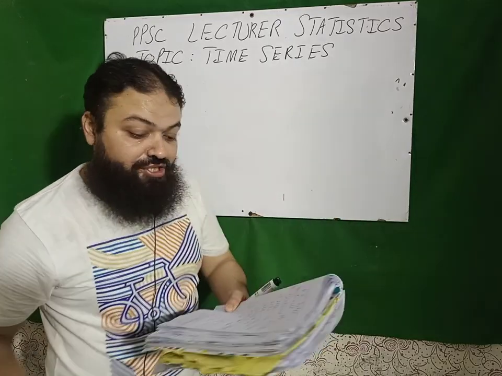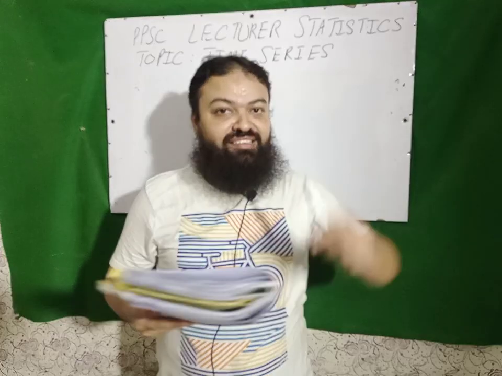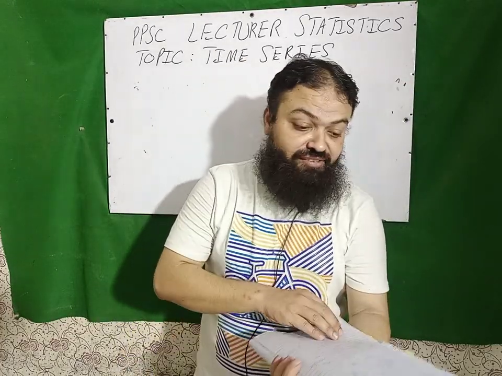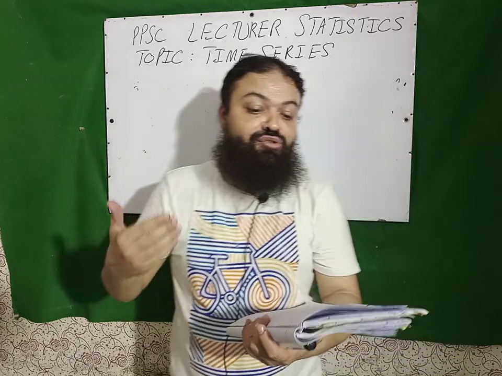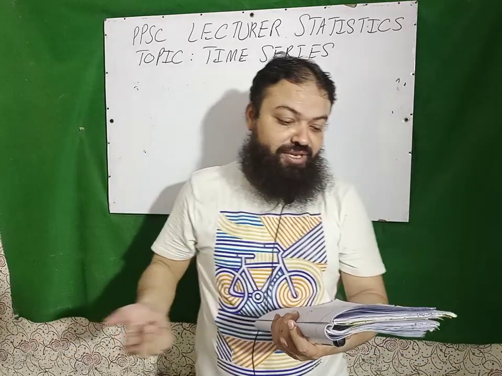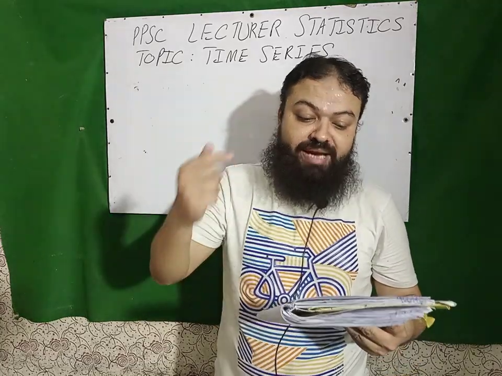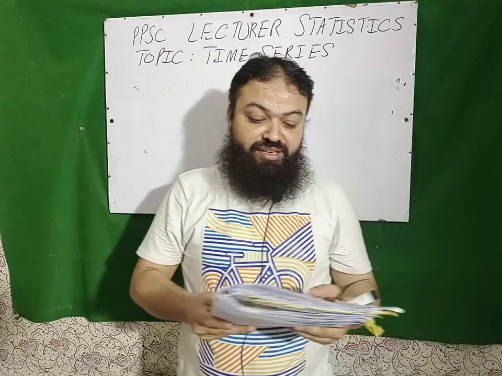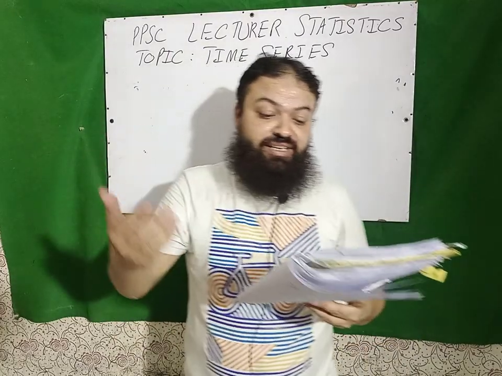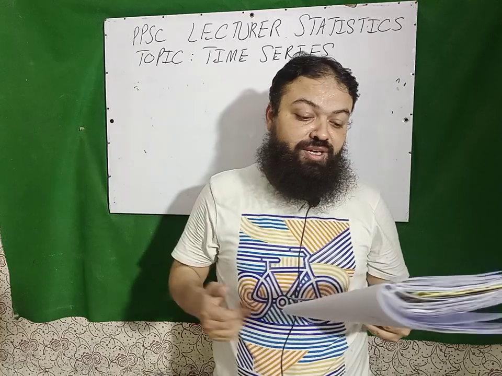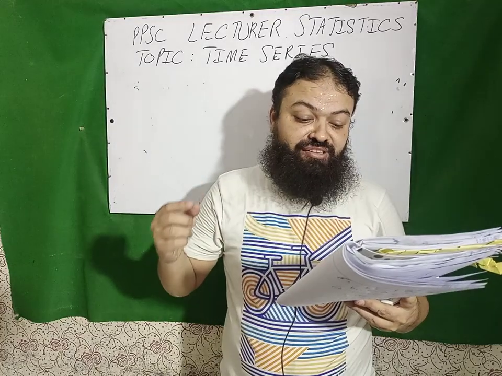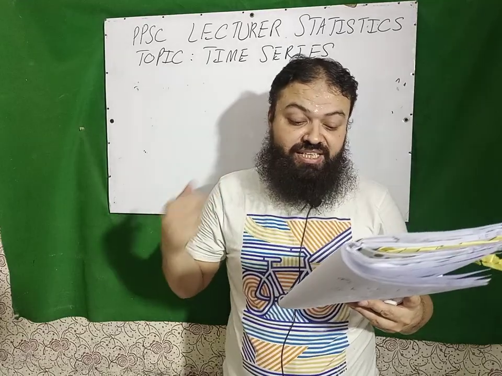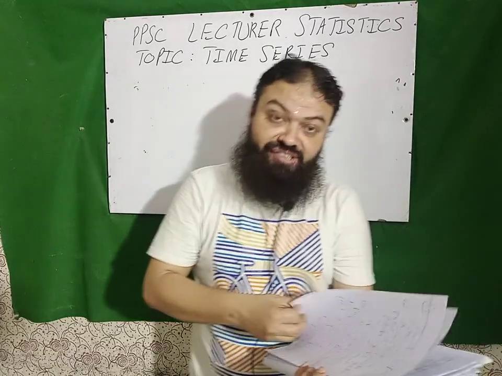The question is: the use of ice cream in summer season is an example of seasonal variations. Use of warm clothes in winter is an example of seasonal variations. Use of soup in winter, seasonal component. Increase in the prices of tomato, potato, ginger, garlic in the month of Ramadan, seasonal component. Next is increase in price of air tickets due to COVID-19, seasonal component. Next is increase in the price of tickets for a match between Pakistan and India. That will also be the seasonal one.